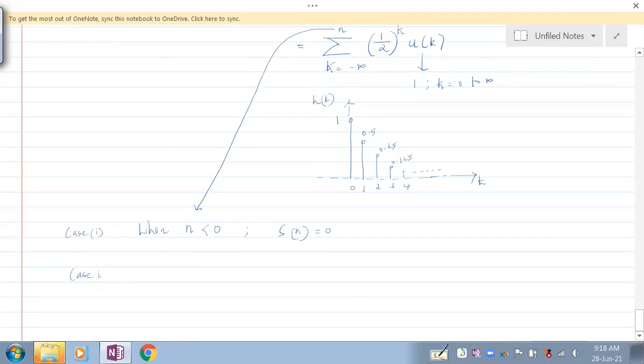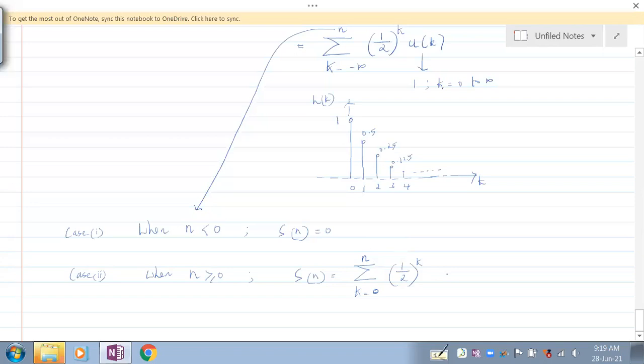Case 2 is what? Case 2 is when this n is greater than or equal to 0. What is s of n? s of n would be this. Summation k ranging from what? We have to take it from 0 to n now, because it is when n greater than or equal to 0 that I'm taking. So n greater than or equal to 0 only we have to take in the summation. When it is summation 0 to n, in that range it is half to the power k, and in that range u of k is 1. It is just this.